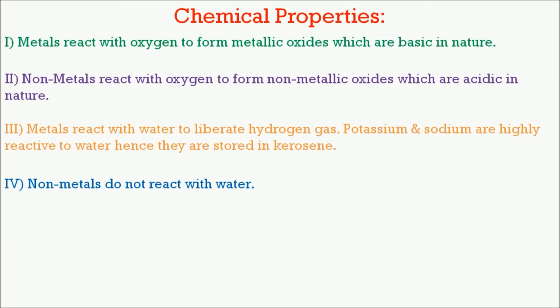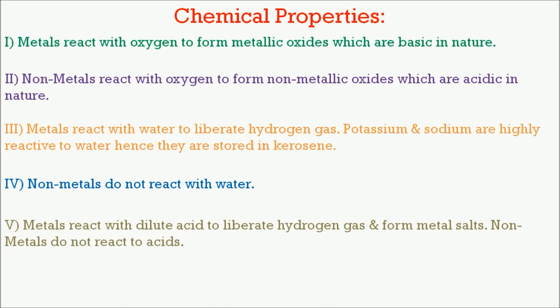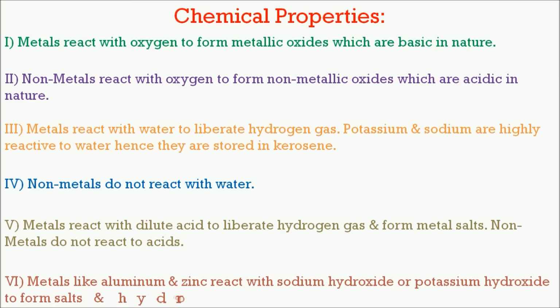Metals react with dilute acid to liberate hydrogen gas and form metal salts. Non-metals do not react with acids. Metals like aluminium and zinc react with other elements. These are some of the reactions. You can see them.